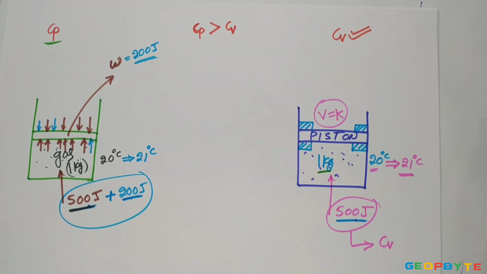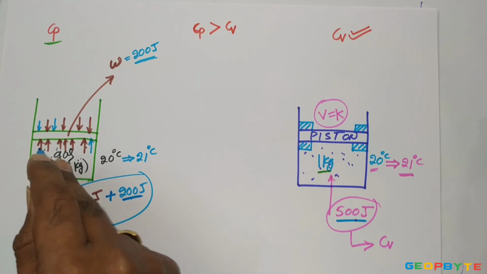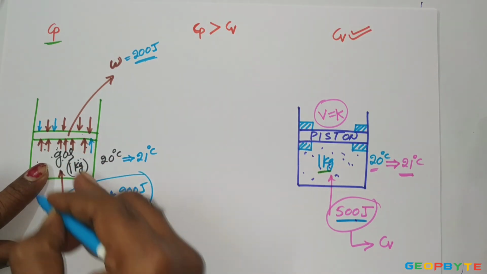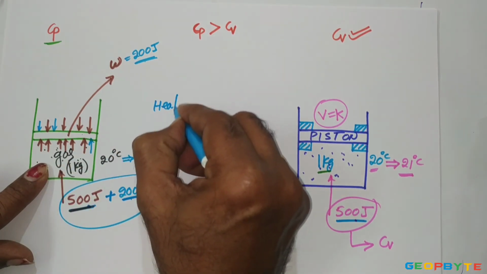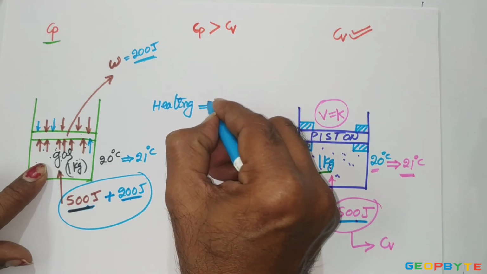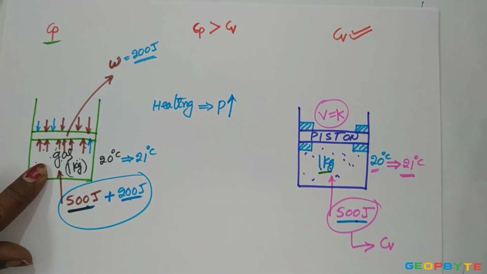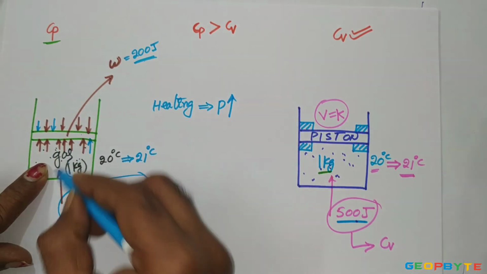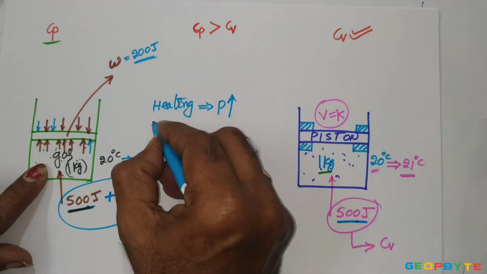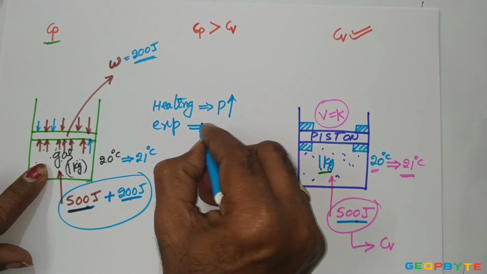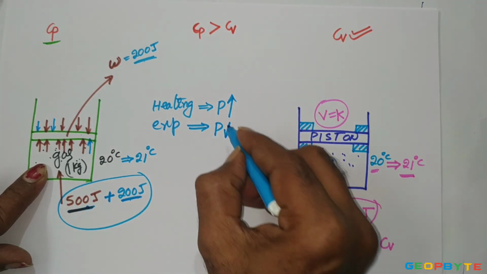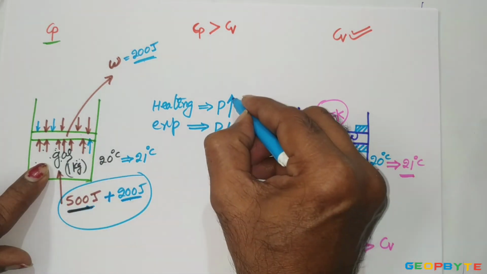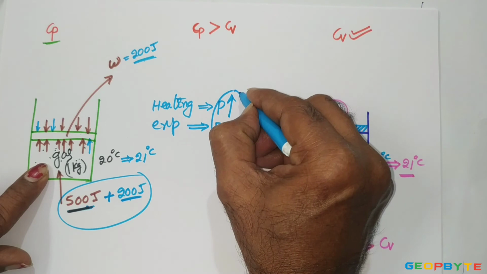You may have a doubt: sir, how can we maintain the constant pressure in this particular case? Very easy. By the time we are supplying the heat, because of the heating, the pressure of the gas definitely increases. With that pressure, the gas is lifting the piston. By the time the piston is lifting up, along with the piston, the gas is expanding. Because of the expansion of the gas, the pressure of the gas decreases. The combined effect of the increase in pressure by supplying the heat and the drop of pressure due to expansion may be maintaining the constant pressure.